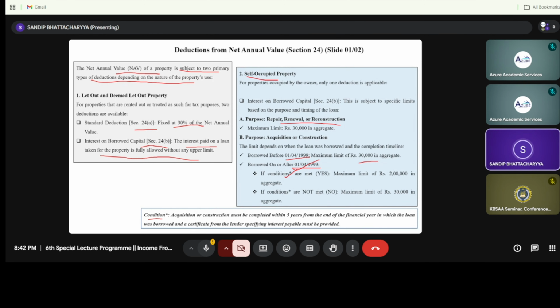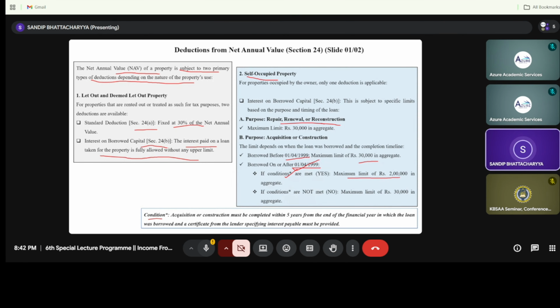Now, what type of benefit? There are two types of interest, called pre-construction interest and post-construction interest. We will see this in our next slide, but for the time being, for your better understanding, if the loan has been taken after 1499, it should be completed within 5 years from the financial year of taking the loan. Now this is the condition, but what is the maximum amount that you are supposed to get? The maximum limit is rupees 2 lakh. Now when will the 2 lakh be applicable? That is if your loan has been taken for the reconstruction purpose.